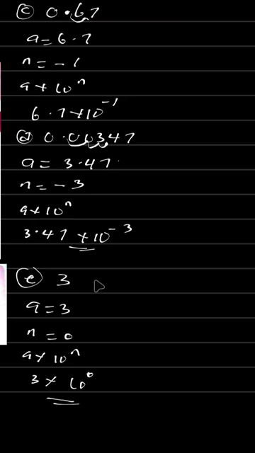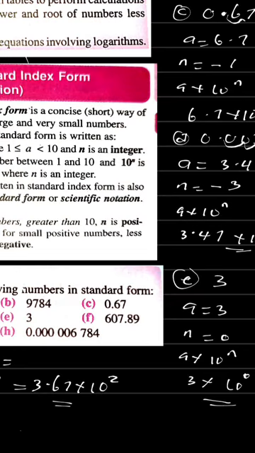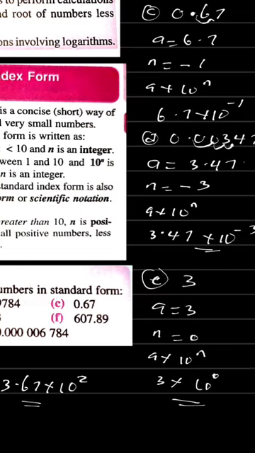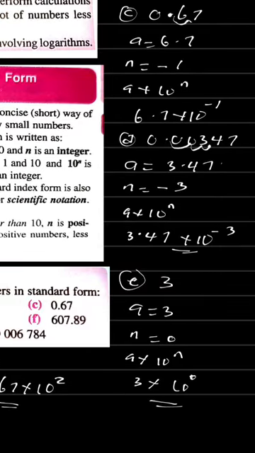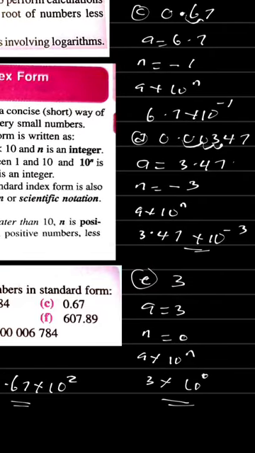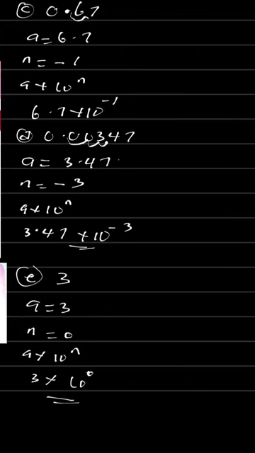Now let's solve more examples on this. So let's do example F. Listen to this question very well. Example F, that is 607.89. Listen to this very well. I'm giving a very short way to solve this question. 607.89, that is question F.